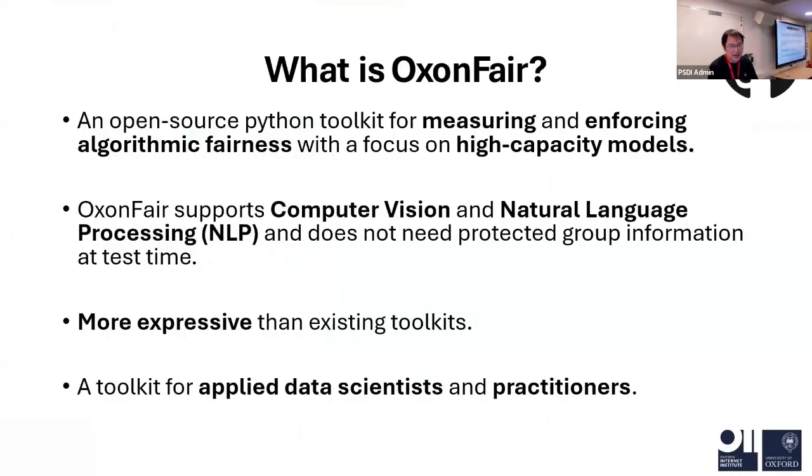Generally, it is a Python-based toolkit for measuring and enforcing algorithmic fairness with a focus on high-capacity models. By high-capacity models, I mean models that are very easy to overfit to the dataset. Nowadays, we use very large models, like language models, that have billions of parameters. Usually, it is overfitting. So this kind of tool is designed for such tasks.